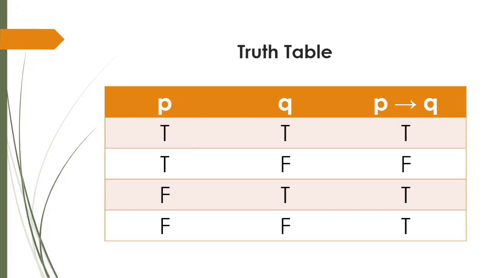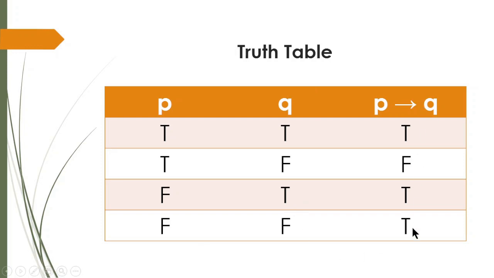this is the conditional statement. Okay, so according to the truth table, if P or the hypothesis is true and the conclusion is also true, the statement is true. If P is true and Q is false, the statement is false. If P is false and Q is true, the statement is true. And if P is false and Q is false, the statement is true.